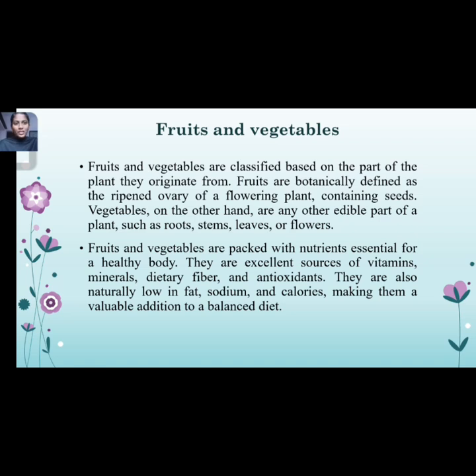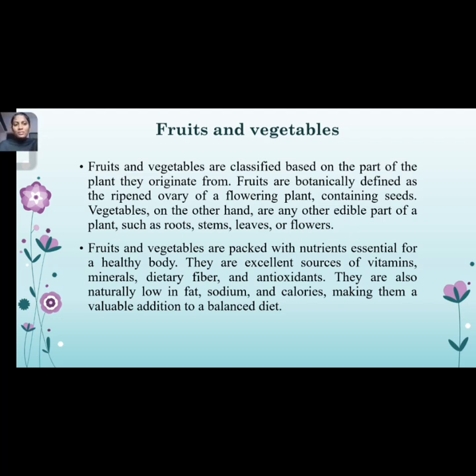Now we enter into fruits and vegetables in the food groups. Fruits and vegetables are distinguished based on the part of the plant they originate from. Fruits are botanically defined as the ripened ovary of a flowering plant containing seeds. On the other hand, vegetables are any other edible part of a plant, such as root, stem, leaves, or flowers.